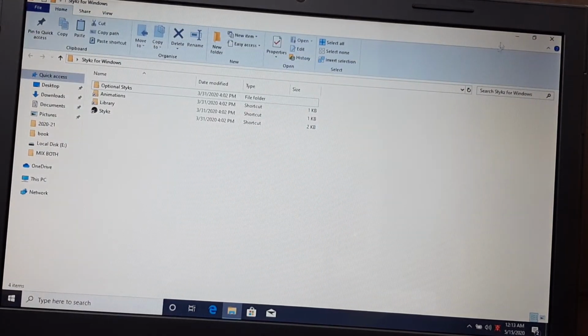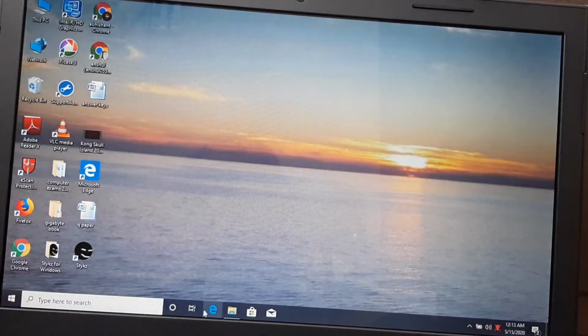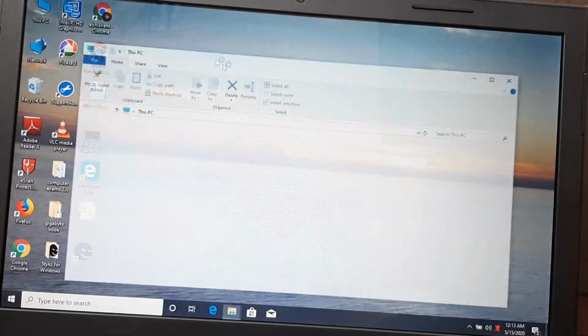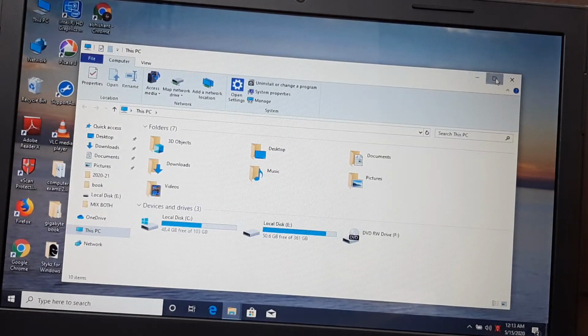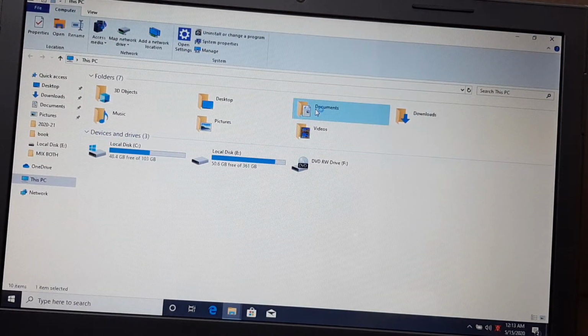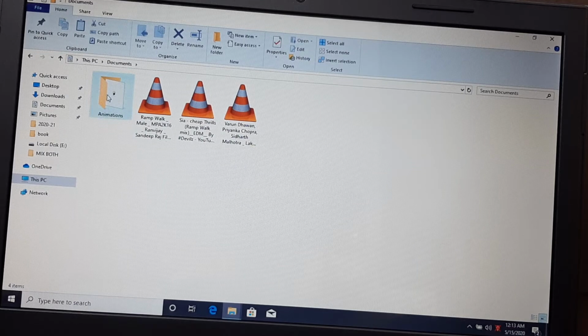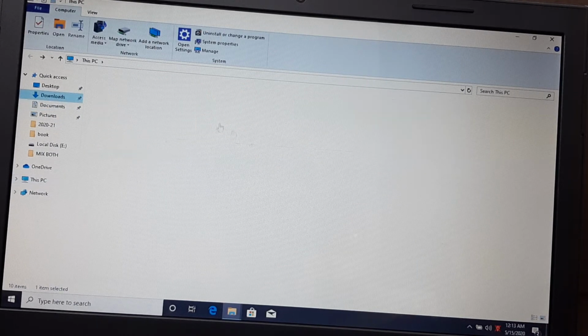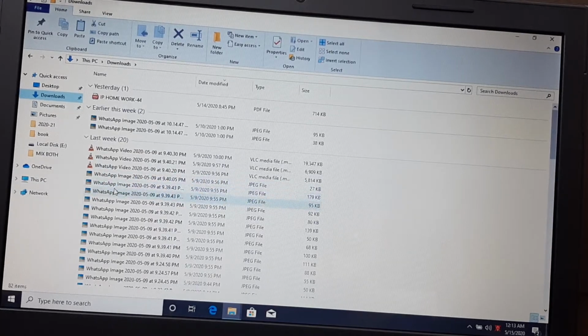After that, if two applications are going on, suppose this and one more thing I want to open, any other document. Suppose any document is here, maybe in downloads I have a document.